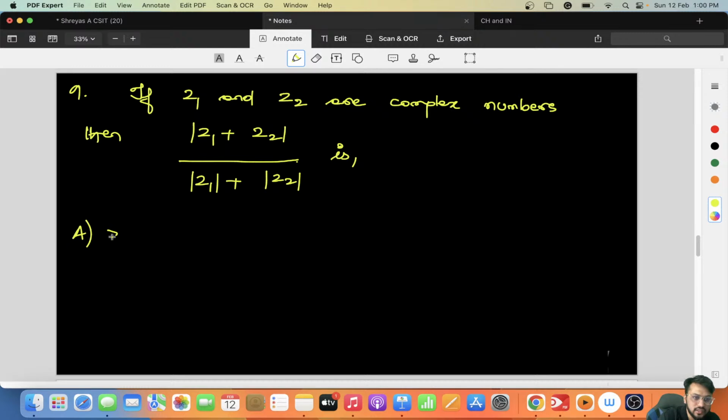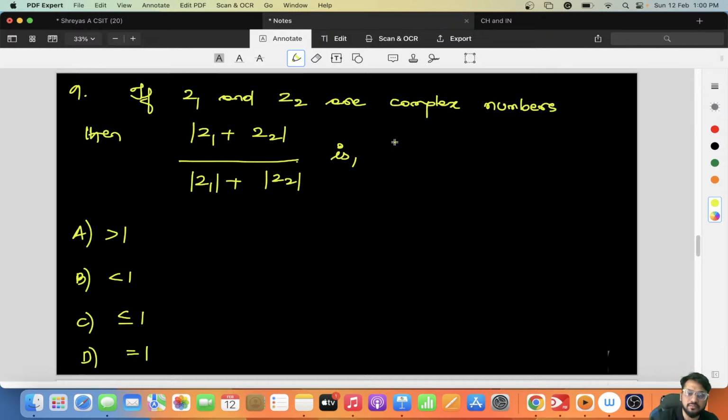Option A is greater than 1, option B is less than 1, option C is less than or equal to 1, option D is equal to 1, right? The properties of complex numbers will be known to everyone.